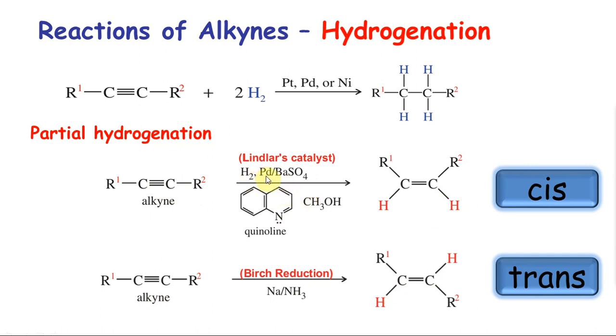H2 and palladium will give you an alkane. Palladium housed on BaSO4 decreases the rate, but still you have to poison the catalyst. You can use quinoline or sulfur. Okay. Birch reduction is nothing but sodium and liquid ammonia. Sodium and liquid ammonia forms ammoniated electron, which is blue in color. You're going to see this in the s-block. The ammoniated electron, blue in color, goes and attacks the triple bond and ends up giving you a double bond.